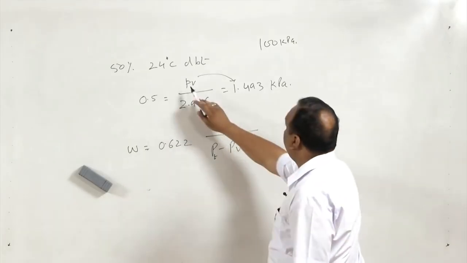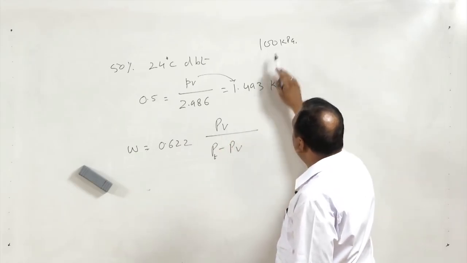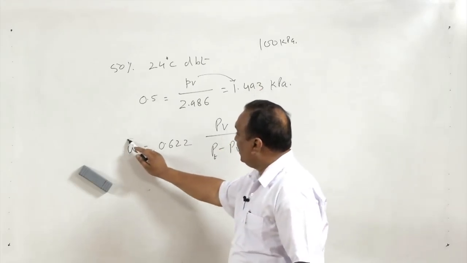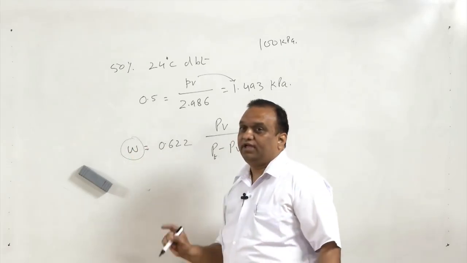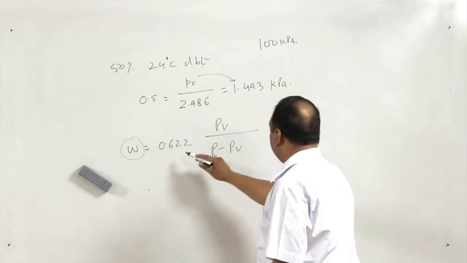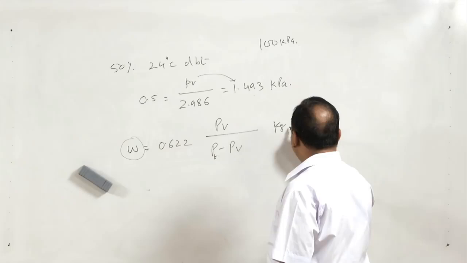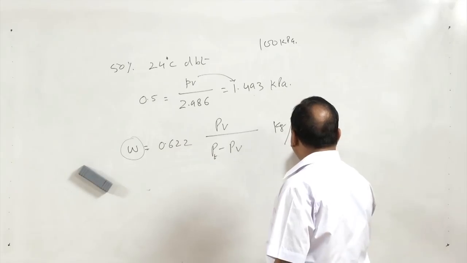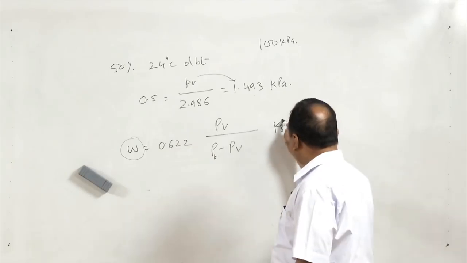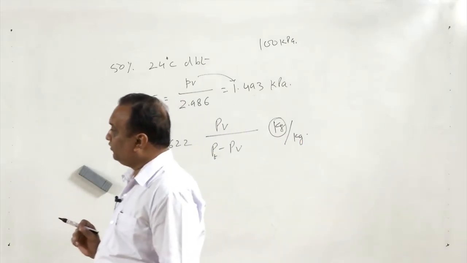PV we have got from here. Now, we will put the value of PV here, total pressure is known to us. We can find the kilograms of water per kilogram of dry air. So, we will get how much water is associated with per kg of dry air.